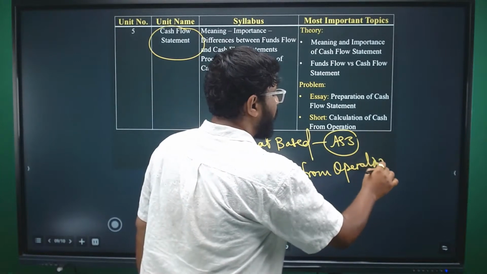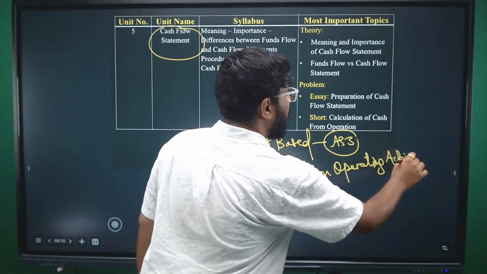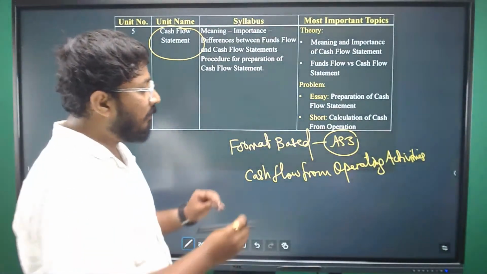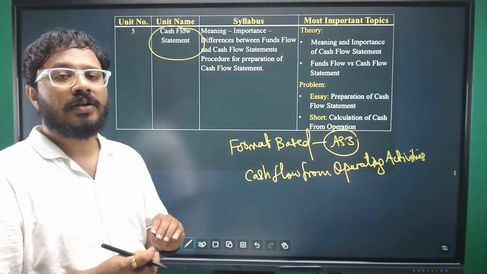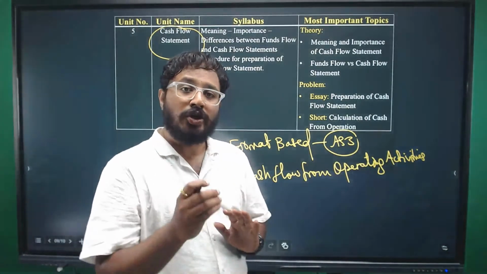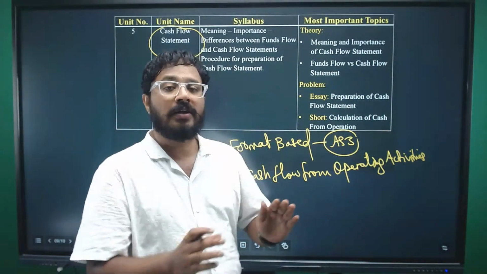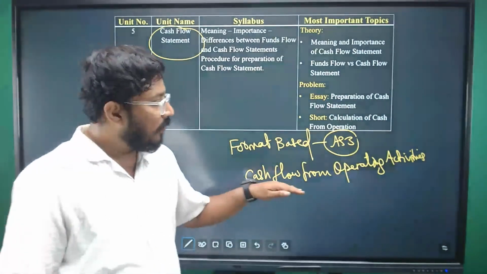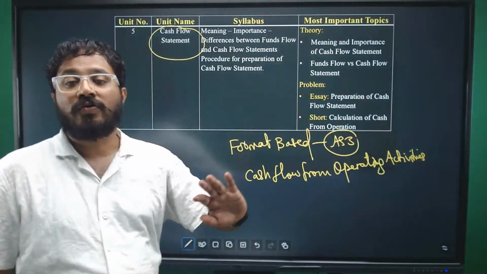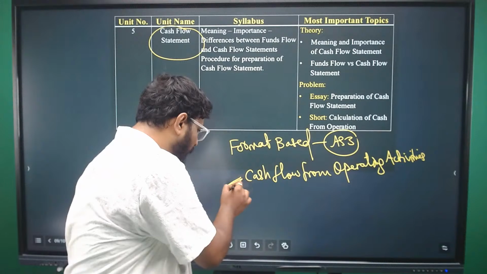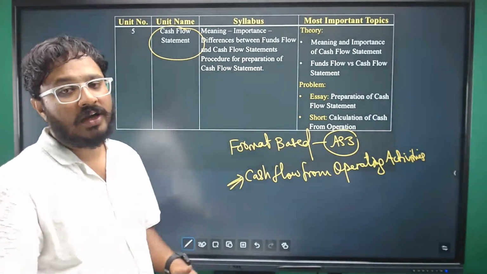When you are doing your preparation, this is the area where students will get stuck. I have made this topic very, very simple in our video lectures. Make sure you watch it. I will tell you a technique. I have given a nice small technique to remember the flow of calculating cash flow from operating activities. Because this is the only bottleneck for many students in preparing the cash flow statement.